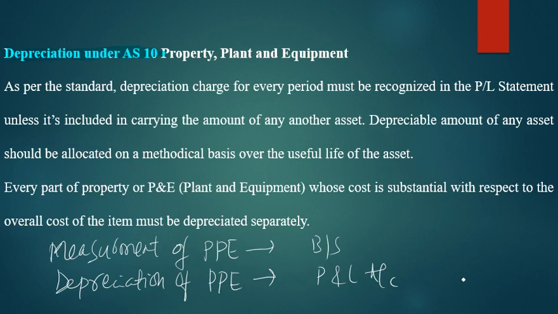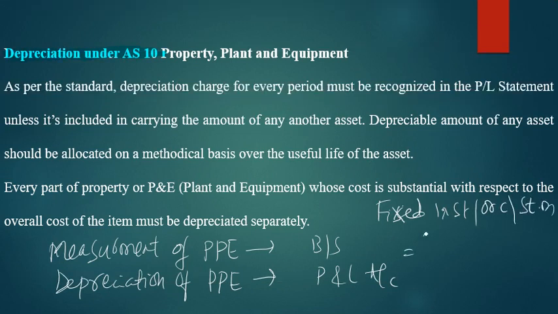Depreciable amount of any asset should be allocated on a systematic basis over the useful life of the asset. I think you all know what the useful life of the asset means. One method is the fixed installment method in depreciation, or what we call the original cost method, or straight line method.